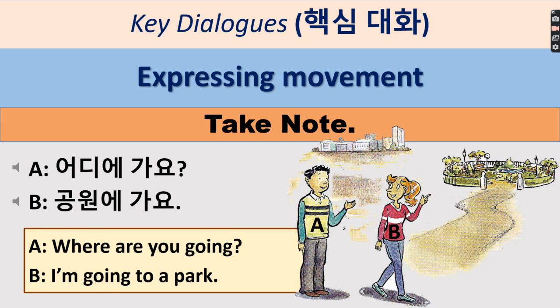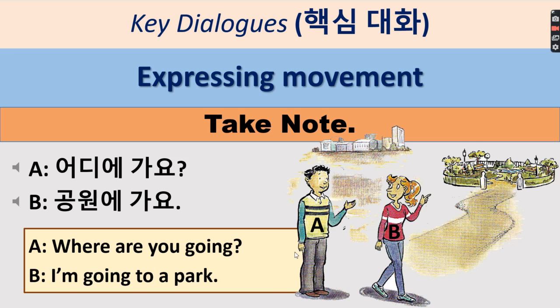If we take a look at what we discussed in part 2 of the video lecture series, there was grammar in focus that we talked about. For example, the object particle, the 을 and the 를, and we also took a look at 아요 and 어요. This time we are going to explore further on key dialogues, focusing on expressions about movement. So we have here an example dialogue.